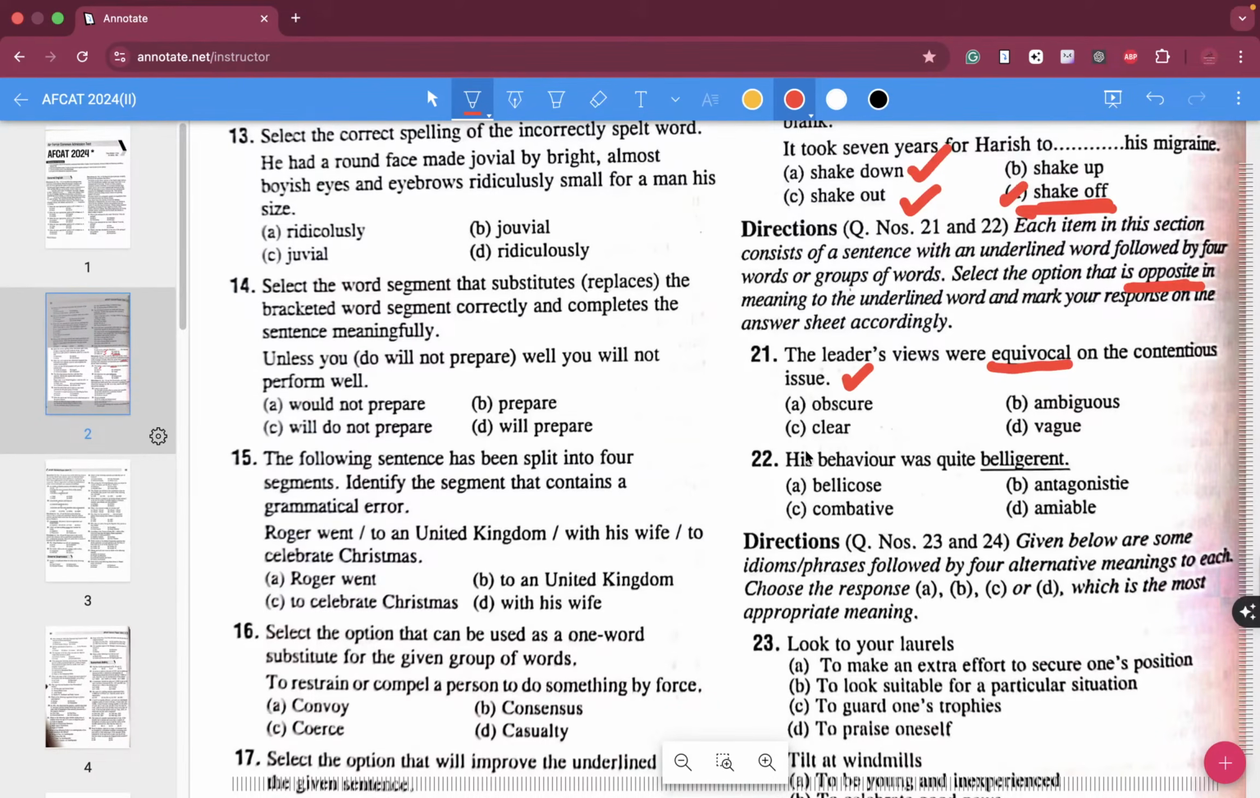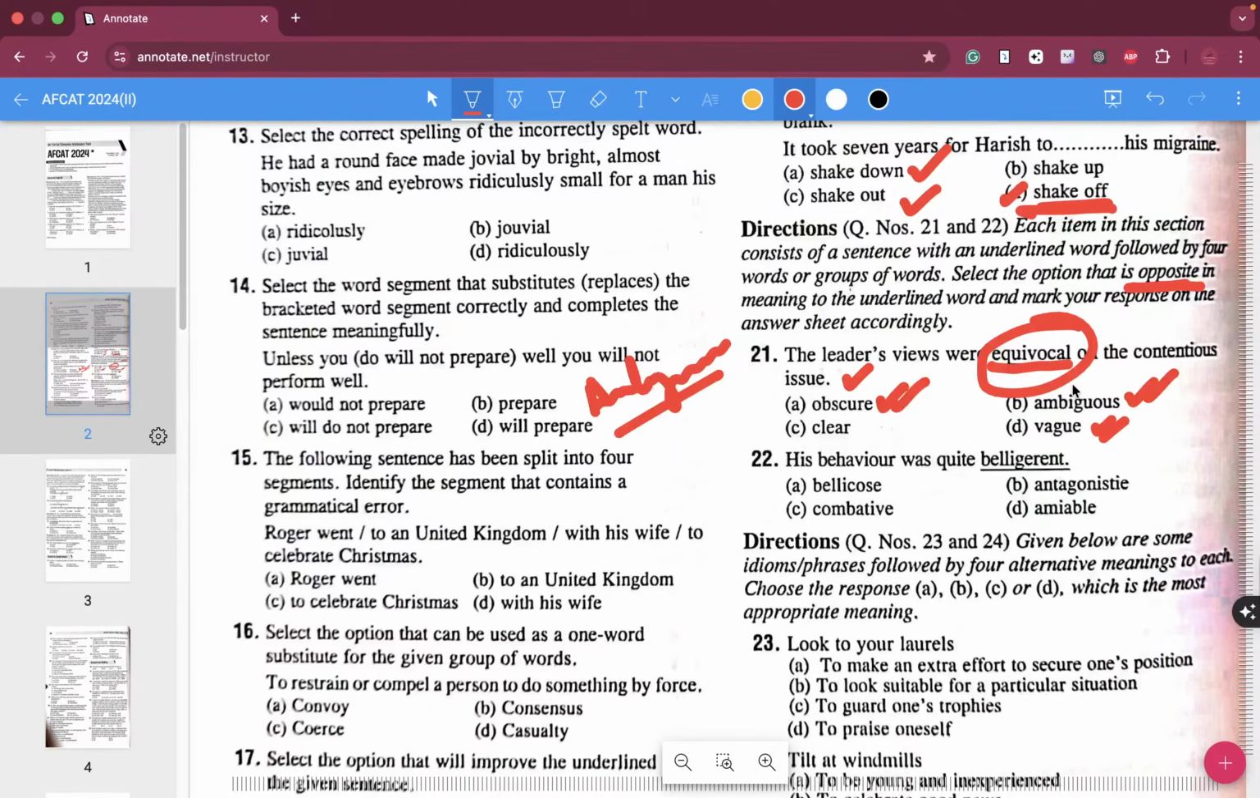Equivocal, what do you mean by equivocal? The meaning of equivocal, folks, what do you guys think about the meaning of equivocal over here? The leader's views were equivocal on contentious issues. So equivocal means what? This is also your PYQ word. Equivocal itself means ambiguous, unclear. Obscure, ambiguous and vague.